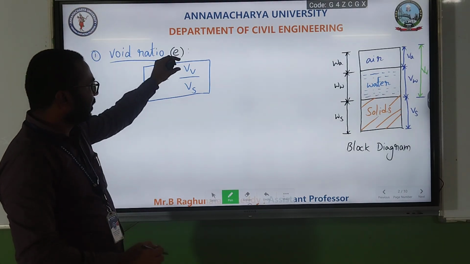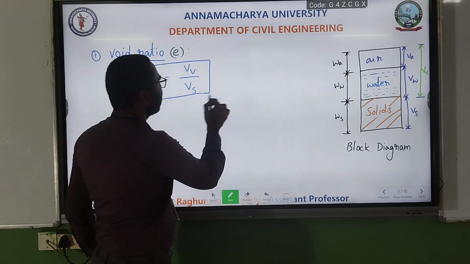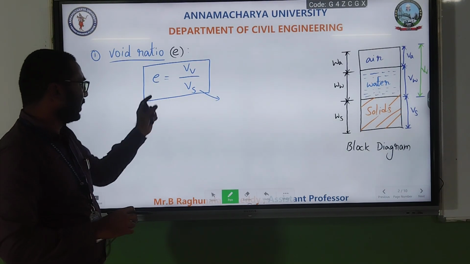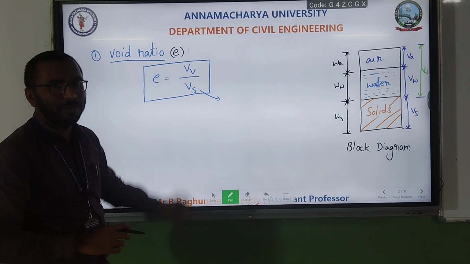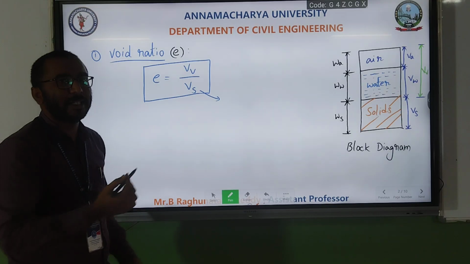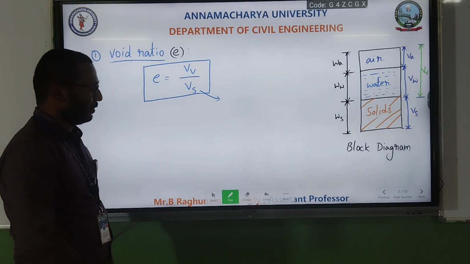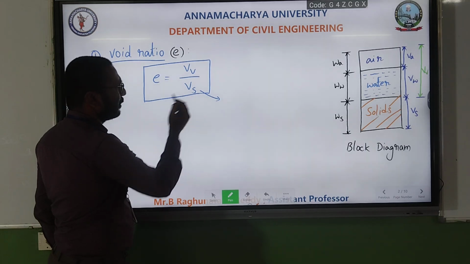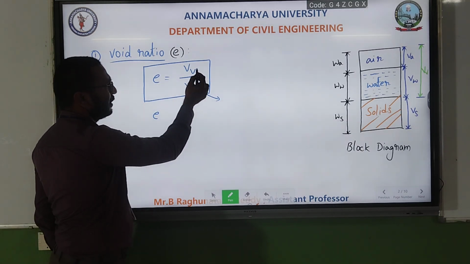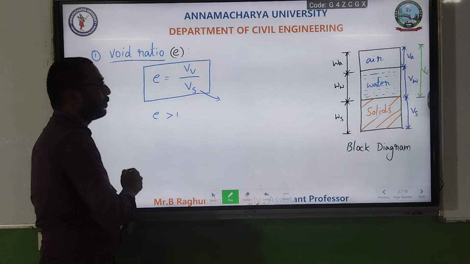So definition means here volume of voids to volume of solids. But here volume of solids is not changed for a particular soil, so only volume of voids varies. Now if you see volume of voids for, suppose, fine grain soil, fine grain soils have more volume of voids when compared to volume of solids. That means if Vv is more than solids, e may be greater than 1, also possible.